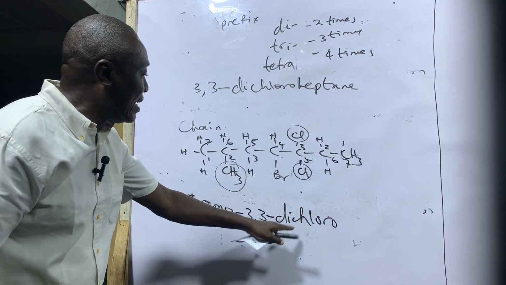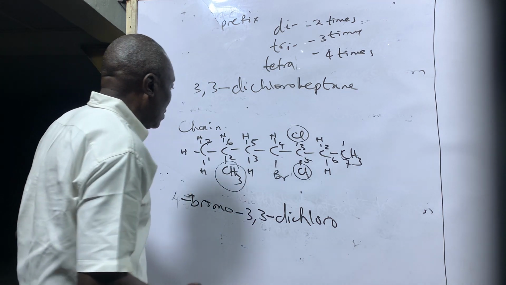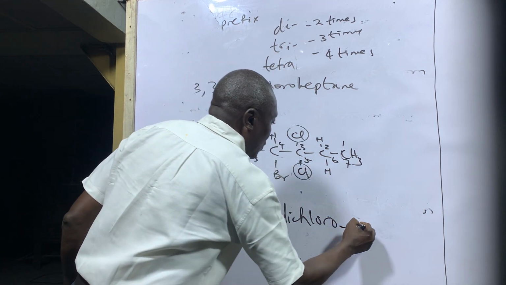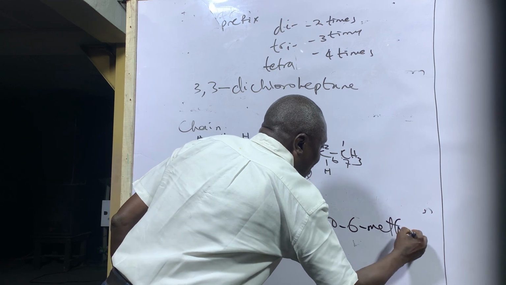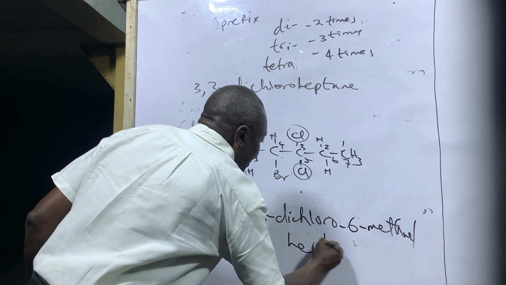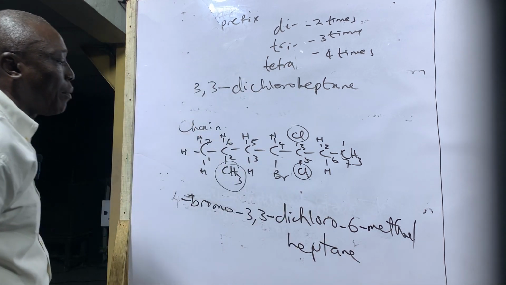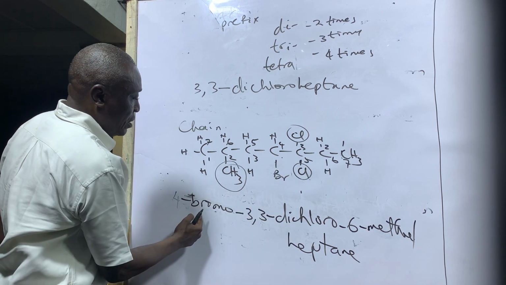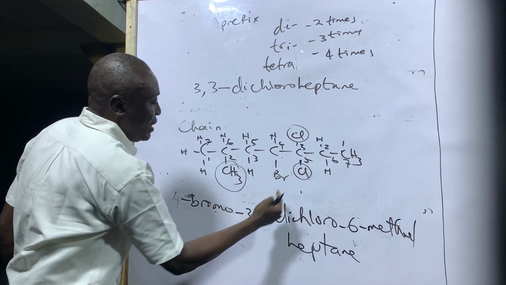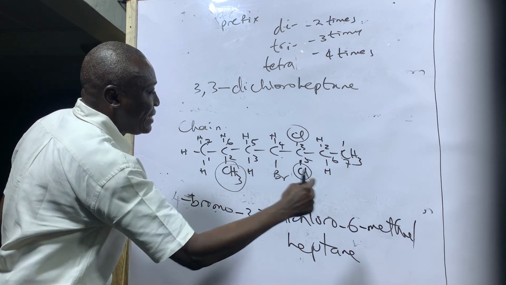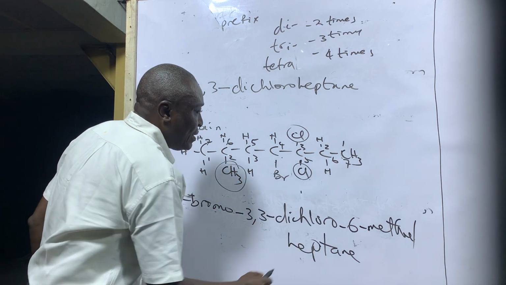You are numbering like this, so 6-methylheptane, because it's a 7-carbon compound. 4-bromo, B is before C alphabetically, 3,3-dichloro, 6-methylheptane. This is the name of the compound.